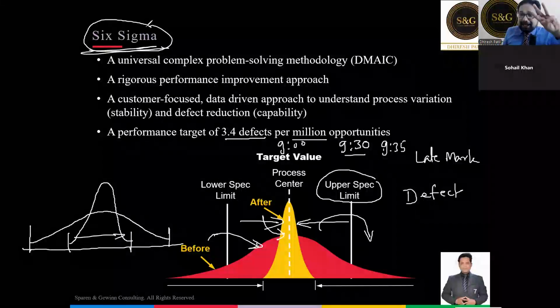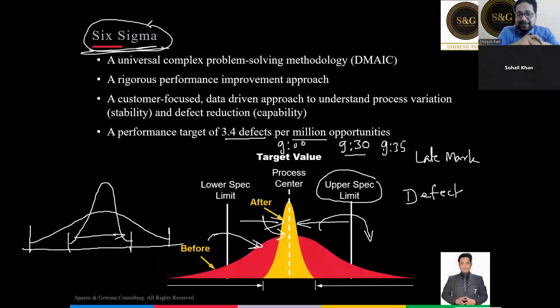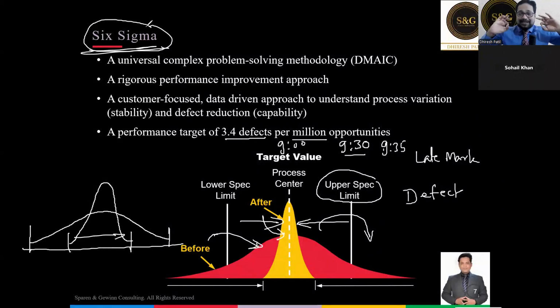Only 3 pizza deliveries late in 1 million, 10 lakh. If I delivered 10 lakh pizzas, and only 3 pizzas were delivered late, it is called a Six Sigma level of performance. Are you clear with this? Just type yes in the chat box. So what does Six Sigma do? Six Sigma reduces the variation and reduces the defects.